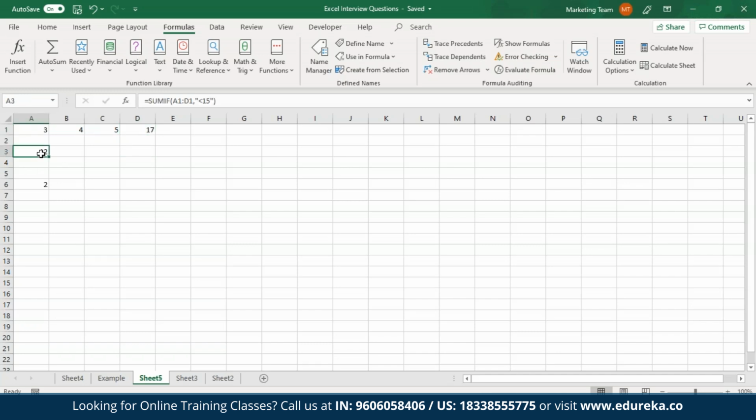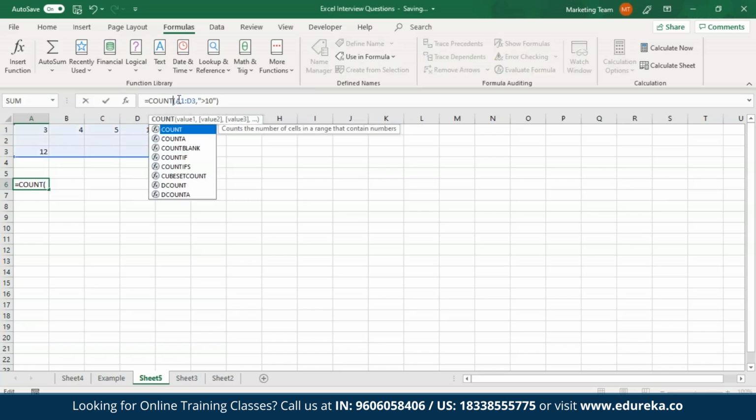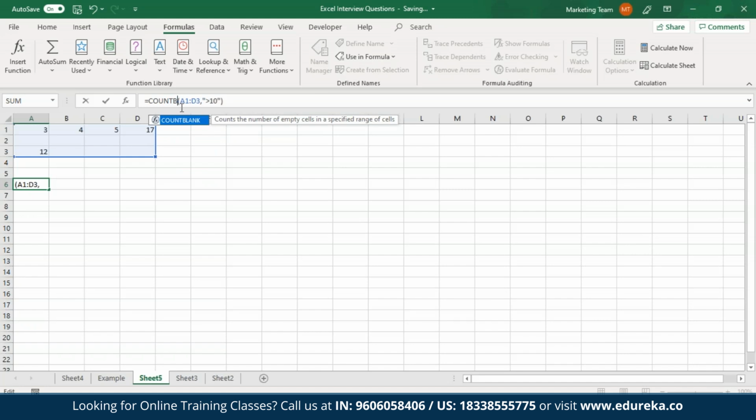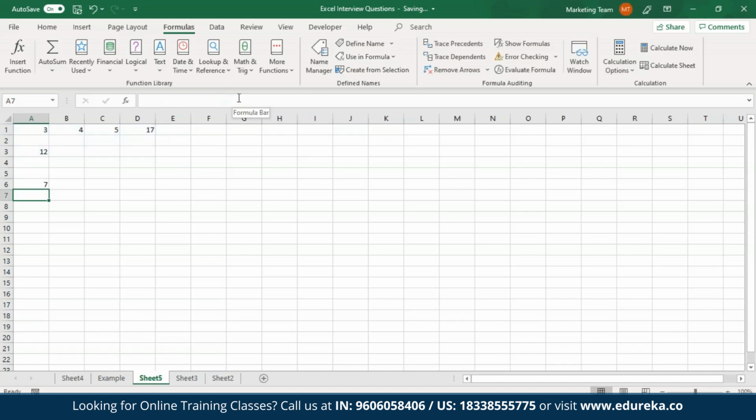In contrast to COUNTA is COUNTBLANK. COUNTA counted the number of cells that contain information. On the other hand, COUNTBLANK will count the number of cells that are blank within a given range. So what I'm going to do over here is change this from COUNTIF to COUNTBLANK. And then I'll just remove this condition from here. Okay, so as you can see, there are 7 empty cells present in this range.